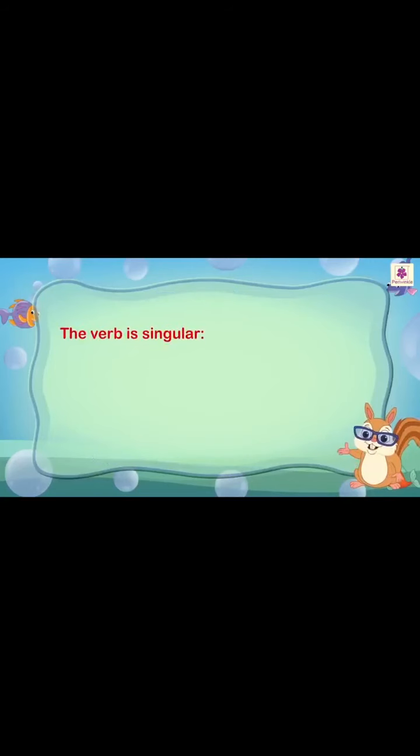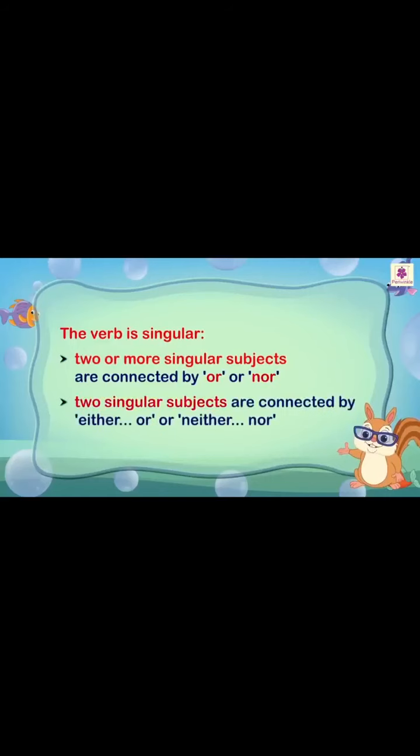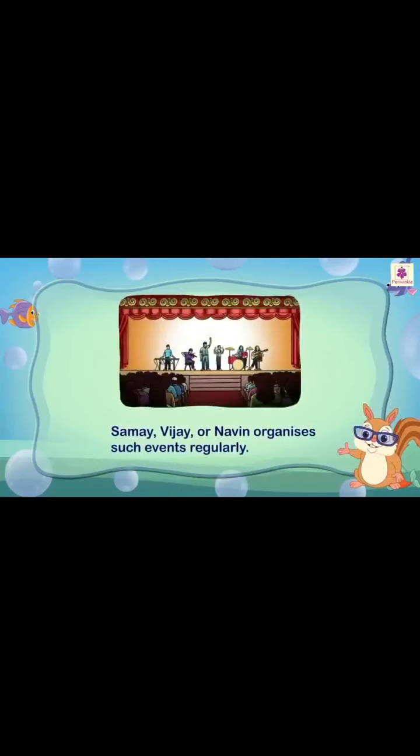The verb is singular if two or more singular subjects are connected by or, nor, and also if two singular subjects are connected by either-or or neither-nor. For example, Samay, Vijay or Naveen organizes such events regularly.